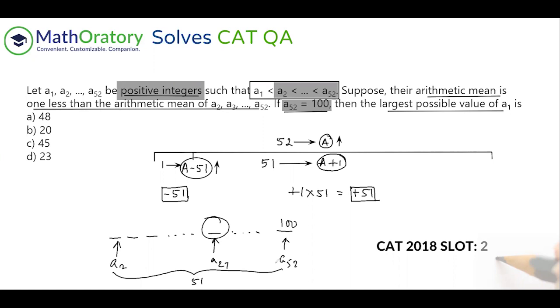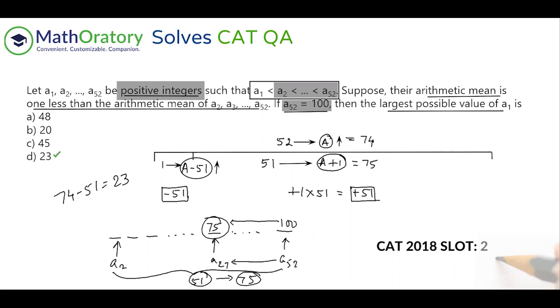So from A52 to A27, we are dropping by 25 terms, right? So essentially, this will also drop by 25. So this becomes 75. So the maximum average that we can have of these 51 terms is essentially 75. So this A plus 1 becomes 75. The A becomes 74. And automatically the A minus 51 becomes 74 minus 51, which is 23 as the answer. So option D is the answer here.